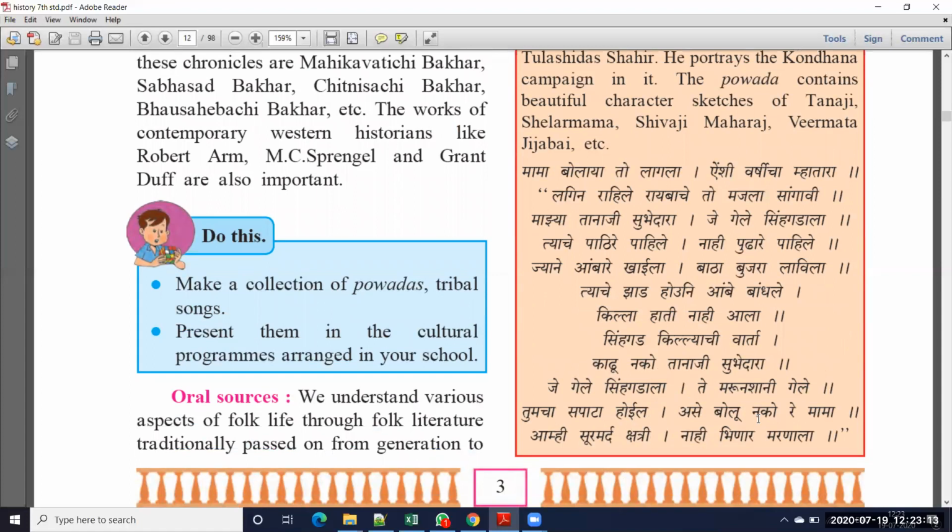I'll try, because I don't know Hindi and Marathi. So I'll just try. Okay. So I don't know this meaning also. So you just have to read and understand. Okay.